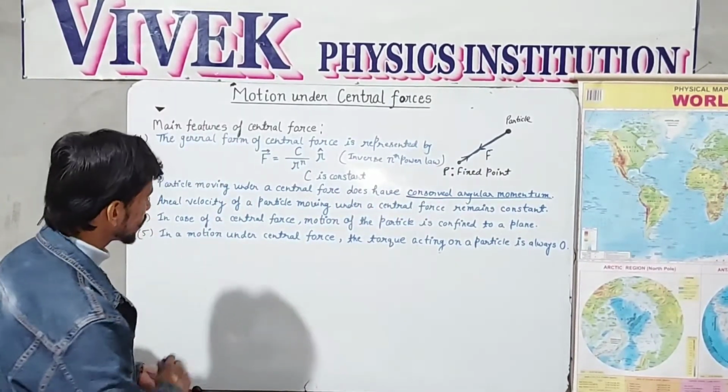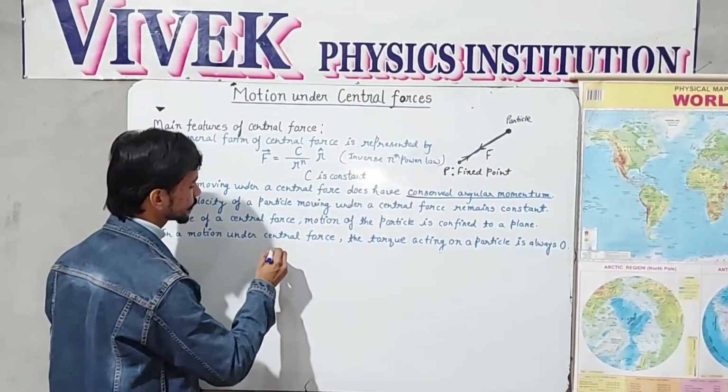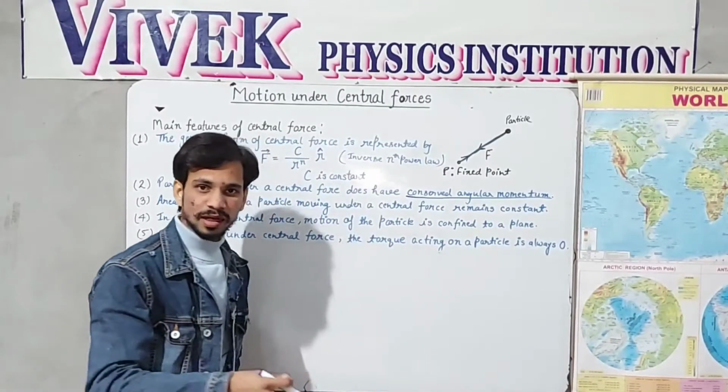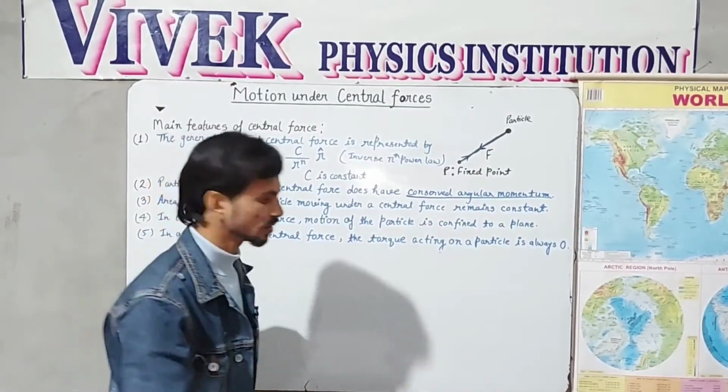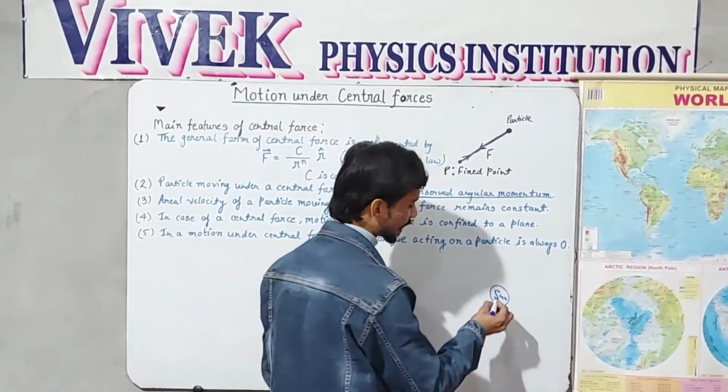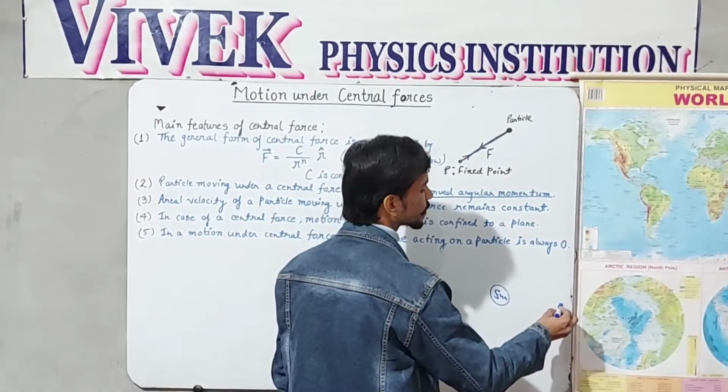As we know, we are taking the example of Earth, which is revolving around the sun. Let us say this is the sun, the center of the sun, and this is the Earth.